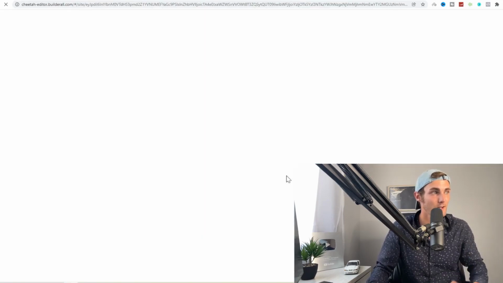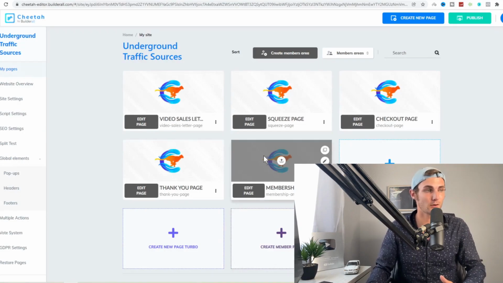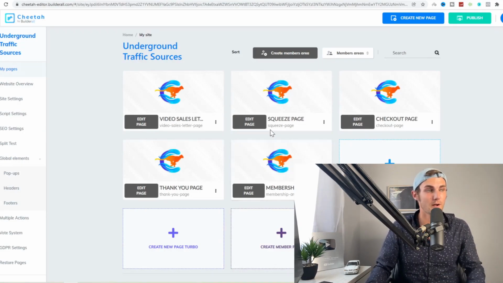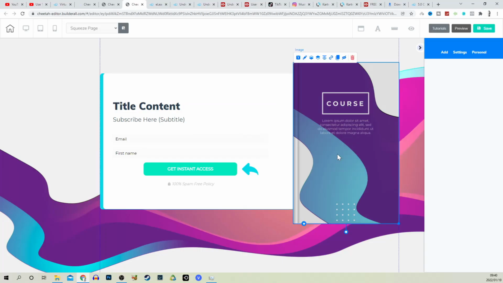Click on go to website, and we can go and edit our first page. Here you can see all the pages I've now listed in your funnel. Let's go and start off with the squeeze page. Click on edit page over here. This is what your page looks like. Let's go and change this image.